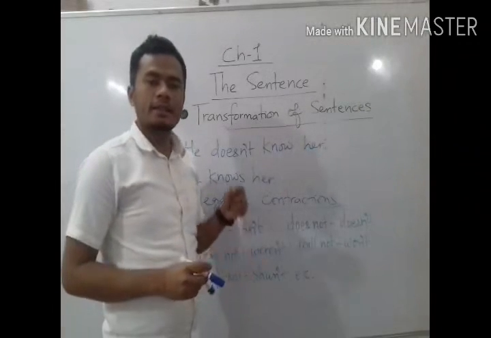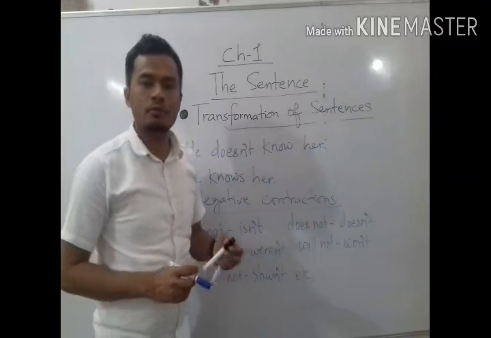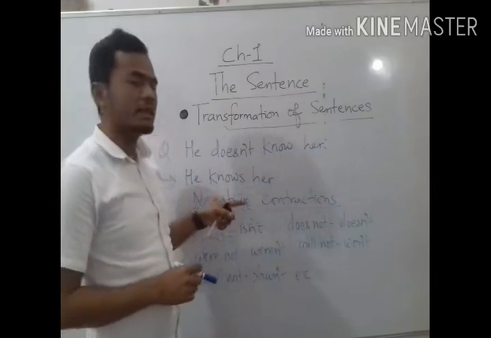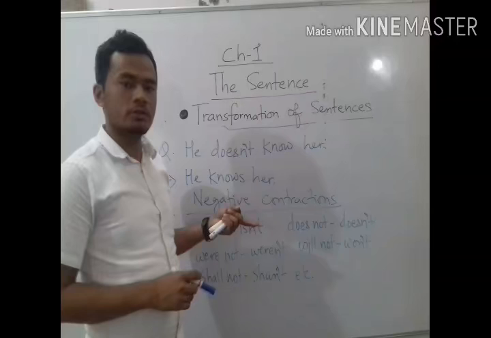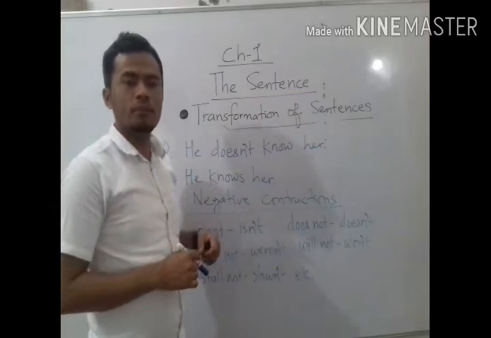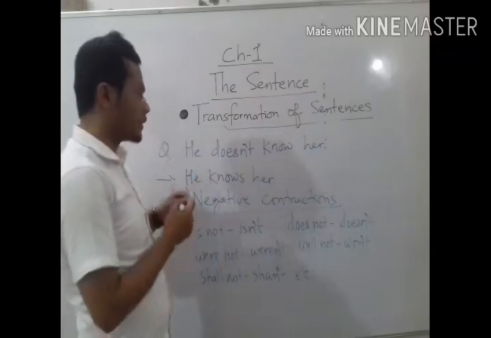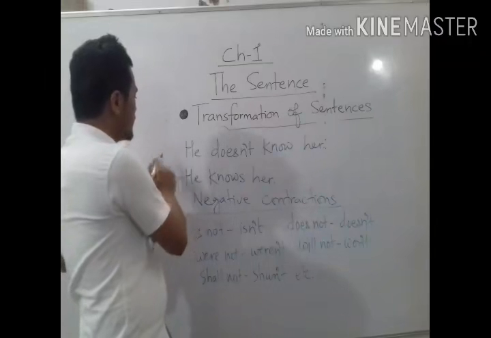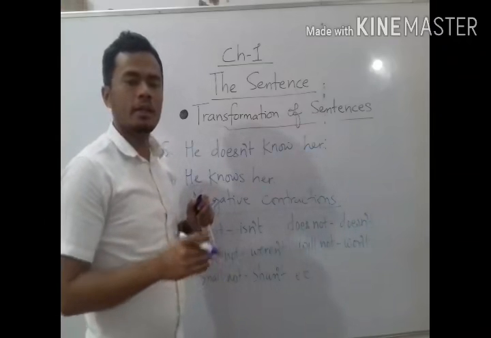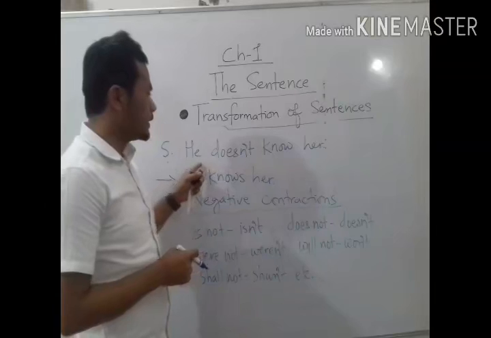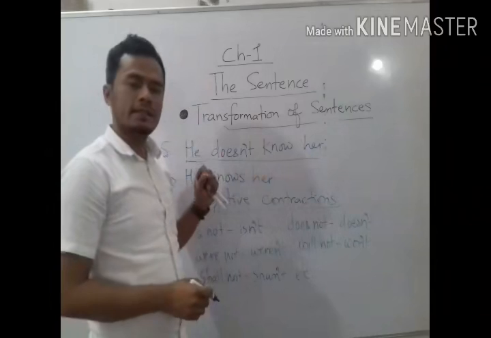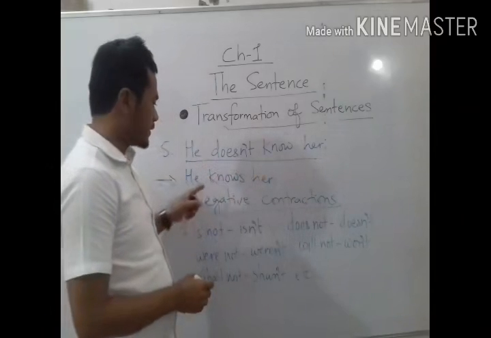So let's take the last example, in which we have to change the sentence into an affirmative sentence. Affirmative means positive sense. Understood? Like, he doesn't know her. You can see the same sentence in your book, but the number may not be the same. I have put number 5 here, but the number in your book may be different. He doesn't know her. So this is an assertive sentence but a negative sentence.